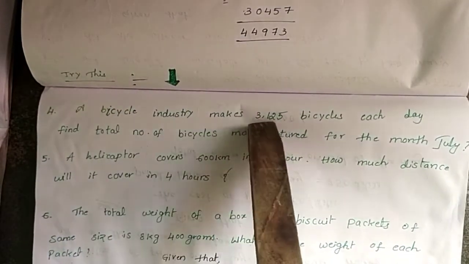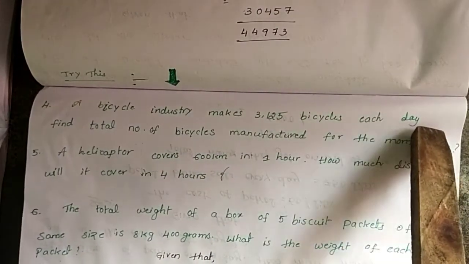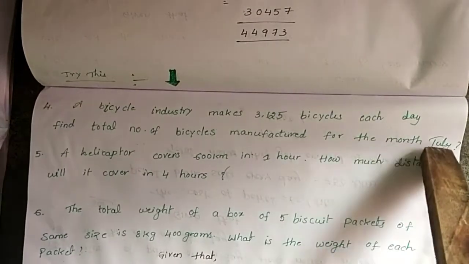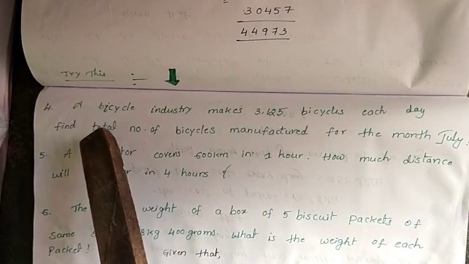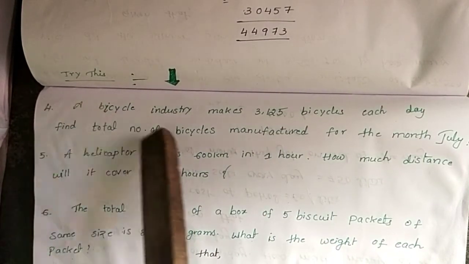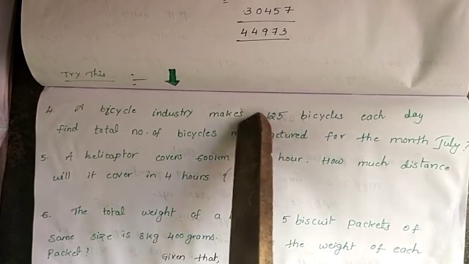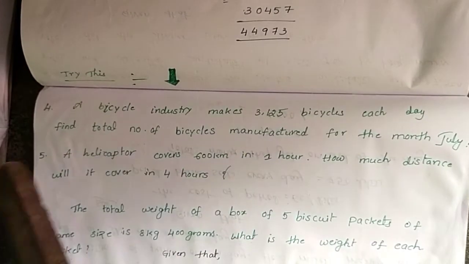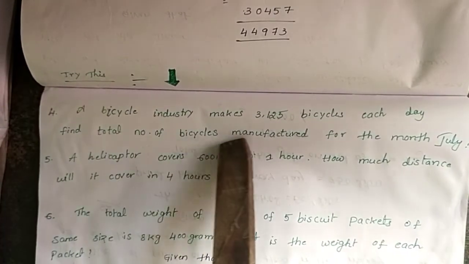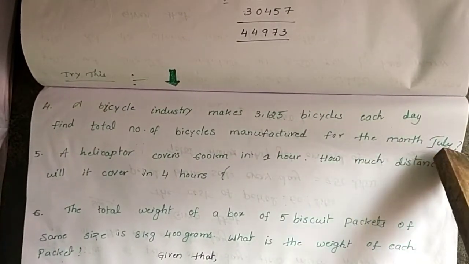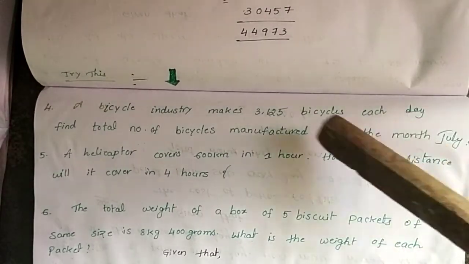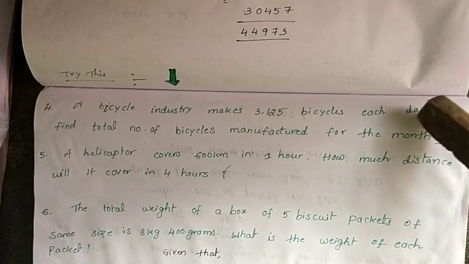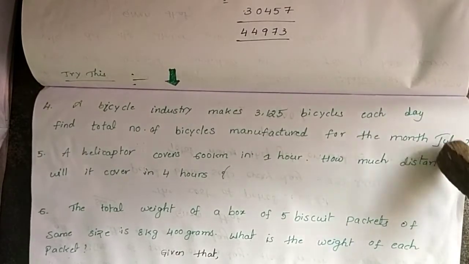A bicycle industry makes 3,125 bicycles each day. Find the total number of bicycles manufactured for the month of July. So there is one bicycle industry. Every day, how many bicycles are manufactured? 3,125 bicycles every day. Find the total number of bicycles manufactured for the month of July. So every day 3,125 cycles are manufactured, which means in the month of July, how many days were there in the month of July?